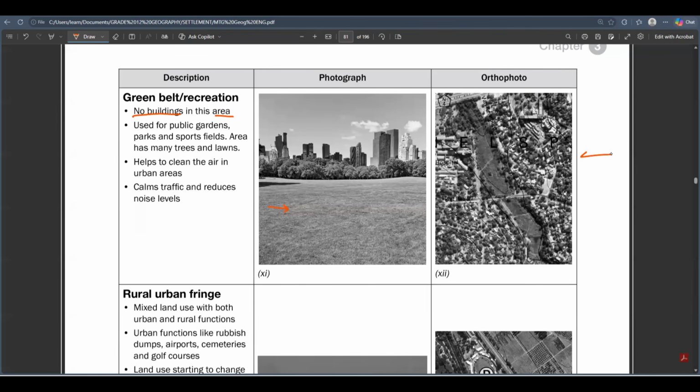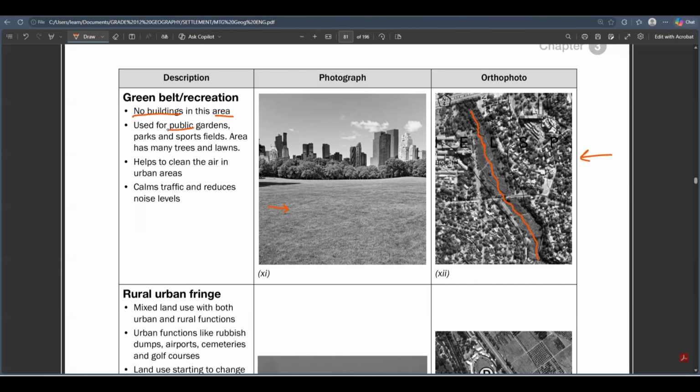When we look at it from the map work perspective, you're just going to see this area here. This area does not have any buildings. It's just a lot of trees and trees and trees. This is from the aerial photograph. You can see that this is just a green belt. So basically, a green belt does not have any buildings. It's just a place with trees.